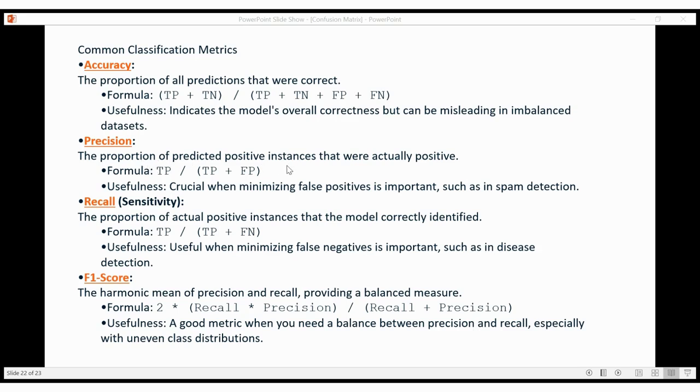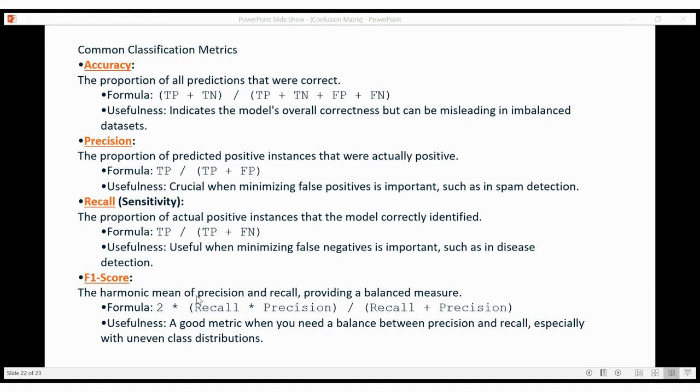So you need to see the proportion of the positive instances. Recall means of the positive instances, how many the model correctly identified. And the last, F1 score, is the harmonic mean of precision and recall, providing a balanced measure for this matrix.